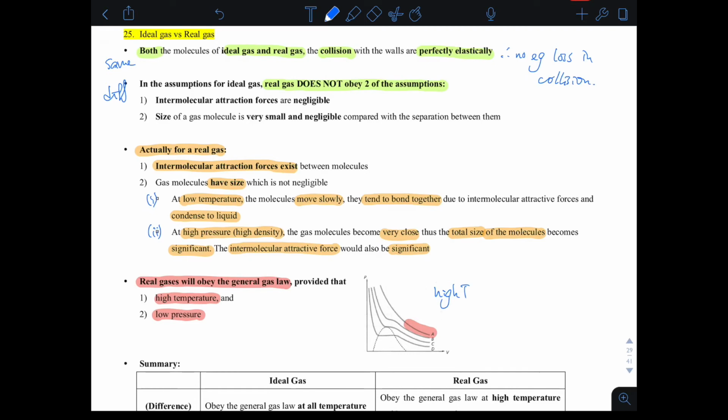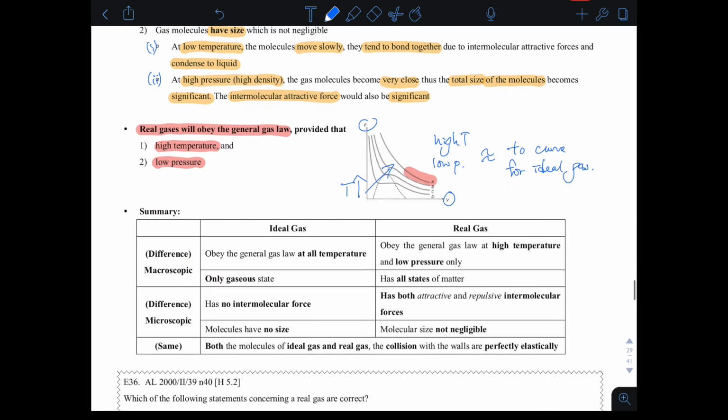As you can remember, this is a PV graph, and if you have a higher curve, then the temperature is higher. This part also has low pressure, because the y-axis is P, so we are talking about the lower part of the graph. Then this part will be very similar to the curve for ideal gas.